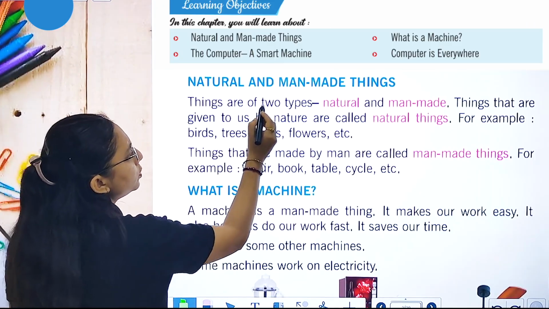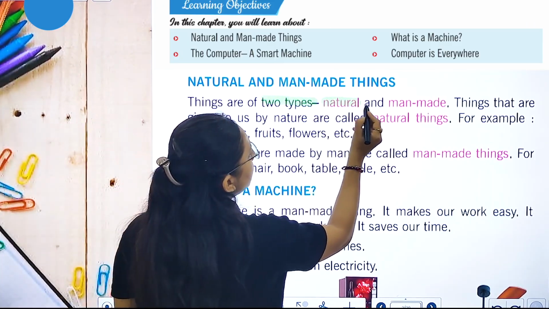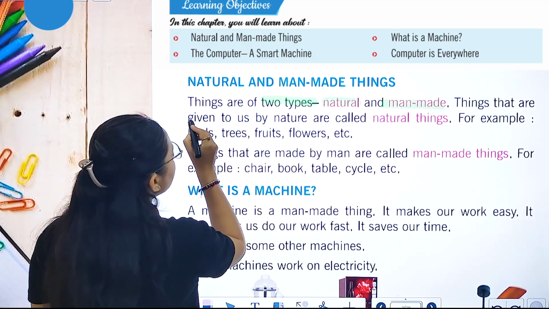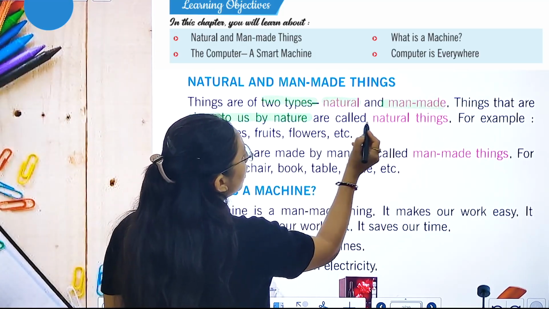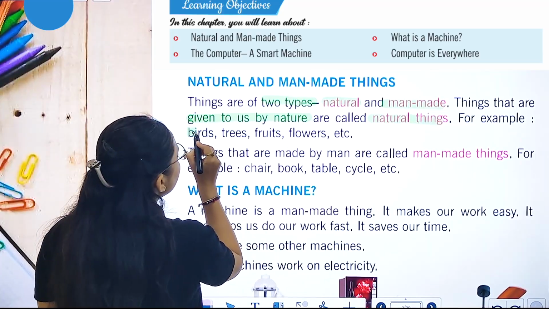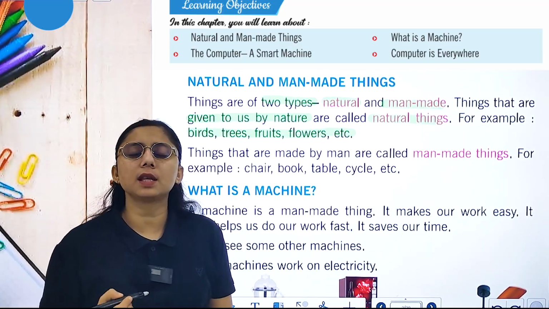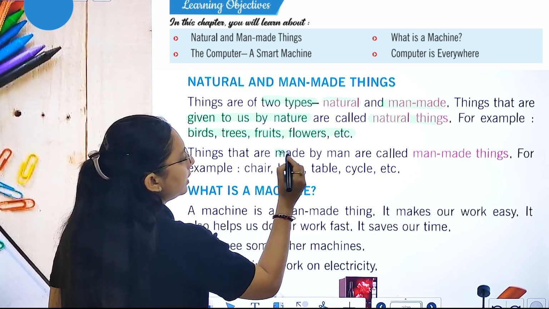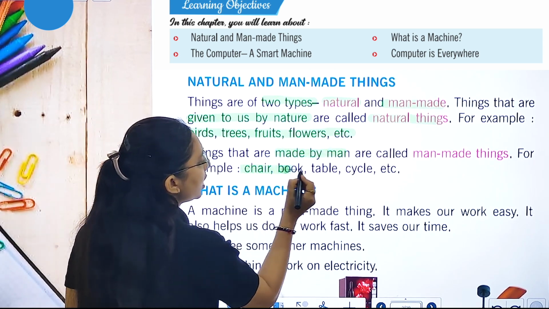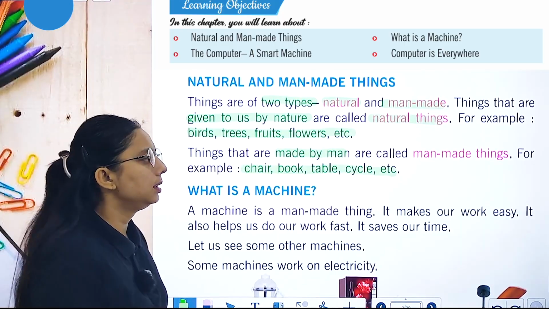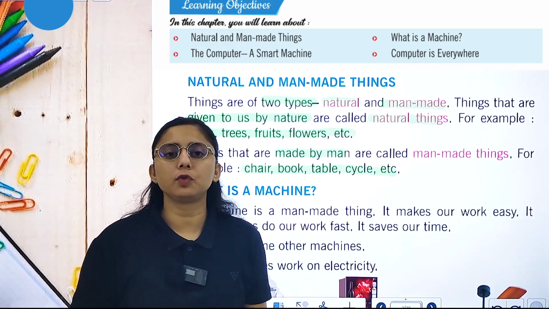Now, things are of two types. What are these? Natural and man-made. Things that are given to us by nature are called natural things, for example birds, trees, fruits and plants. And what are man-made things? Things that are made by men. These are known as man-made things, like chair, book, table, cycle. These are the two types of things that I have told you.